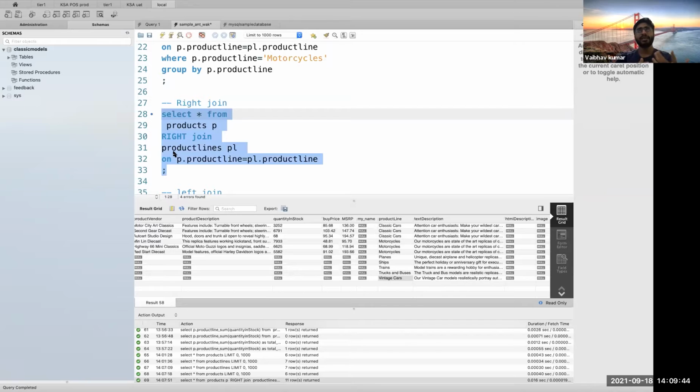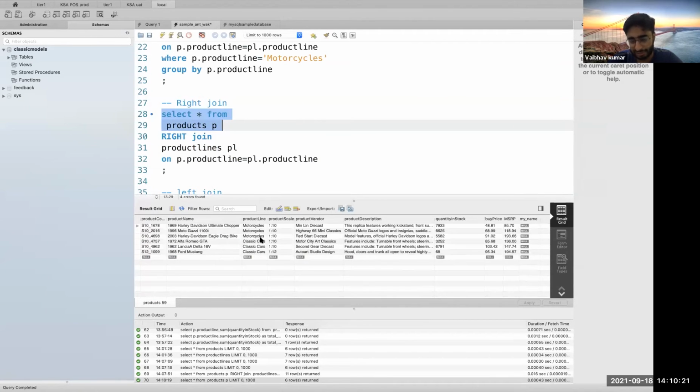So suppose I'll give you a classic use case of how things may look. Assume you want your product lines to be a superset, a universal information, which satisfies all of your information whatsoever may be coming in future. Suppose product is the table which has only these records as of now.